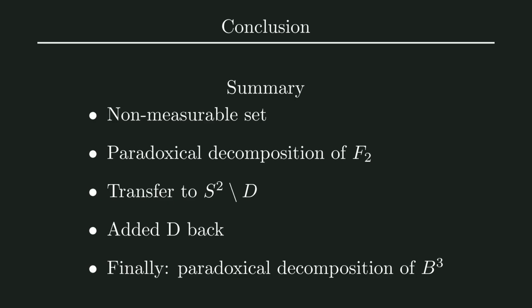We passed on the paradoxical decomposition from the free group to the sphere S2, except a countable set of fixed points D. Then we found a way to add that set D back into the paradoxical decomposition, after which we found a way to expand the decomposition from the sphere to the ball. We finally added the origin to the decomposition to finish the paradoxical decomposition of the unit ball B3.